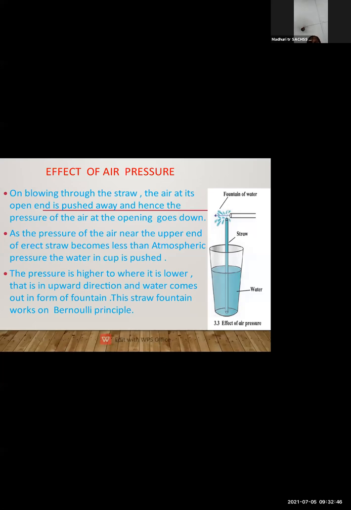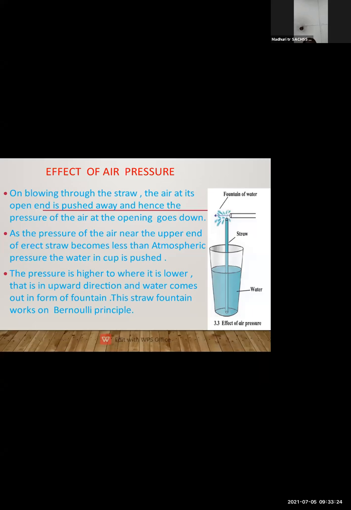The air is blown across its open end, and hence the pressure is exerted on the water, which causes the water to rise and come out of the straw.